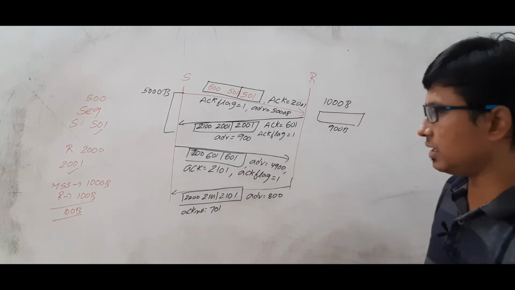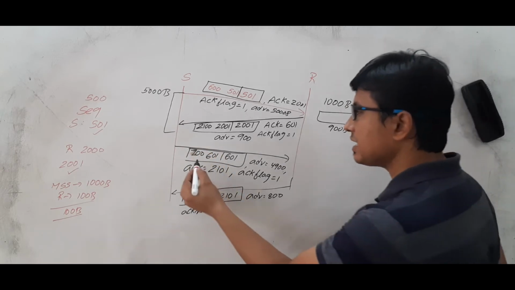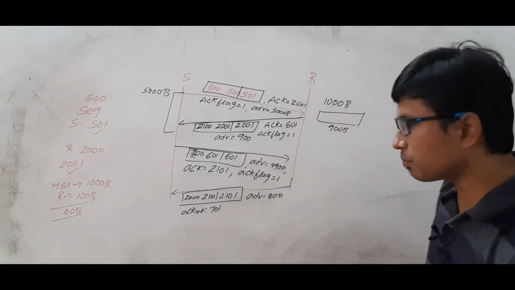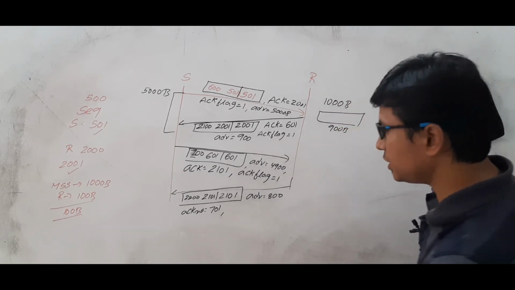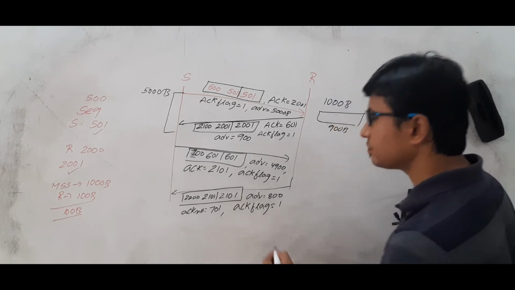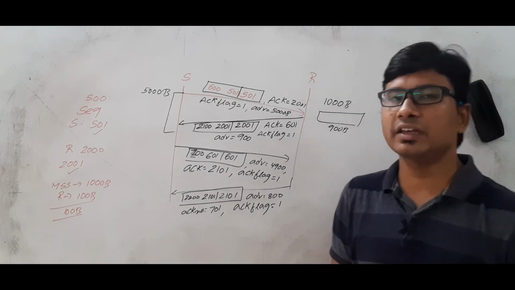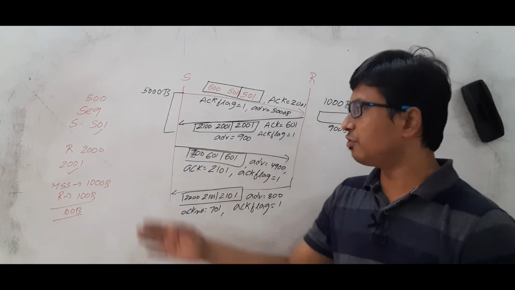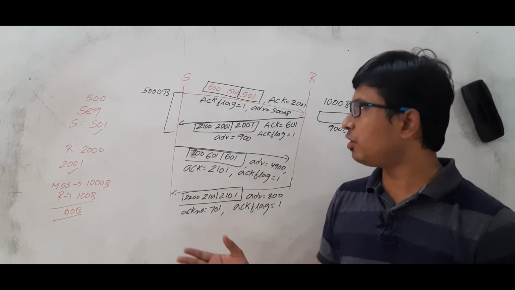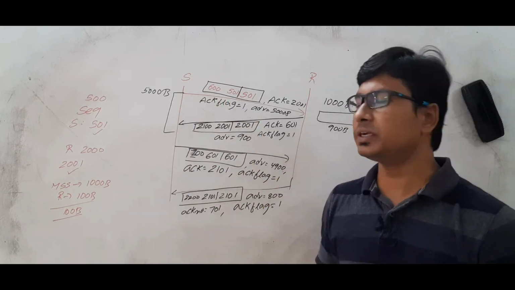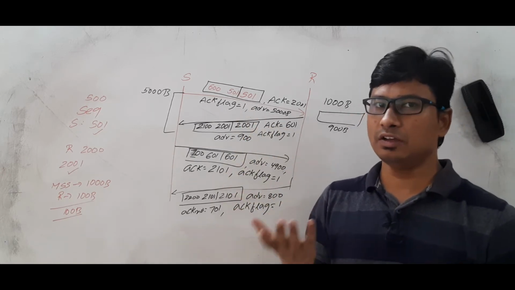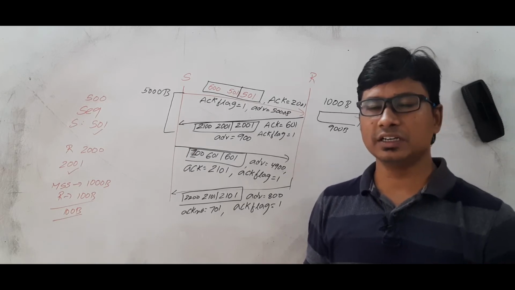Am I right or wrong? Because I have received the last byte as the 700th byte. Now I am waiting for the 701st byte from you. And it also keeps the ACK flag equal to 1. Are you able to follow? This is the way the data will be transferred from the source to the destination in the TCP protocol with the help of sequence numbers, acknowledgement numbers, and the advertisement window. This advertisement window will be useful for flow control. Are you able to understand it or not?